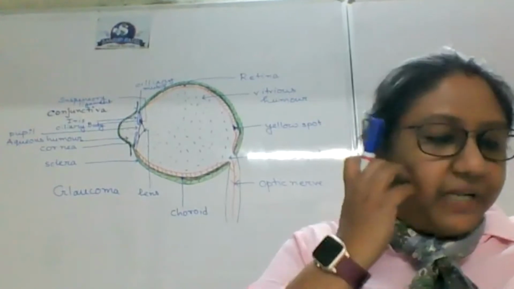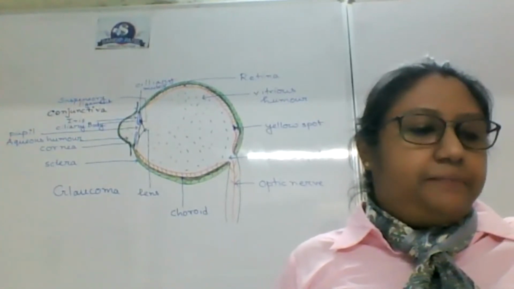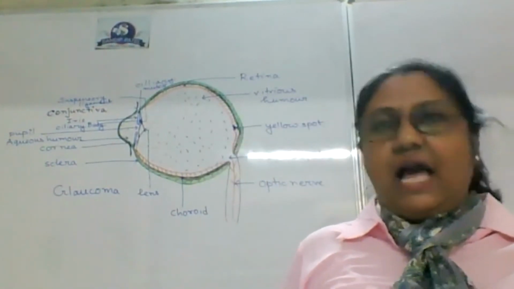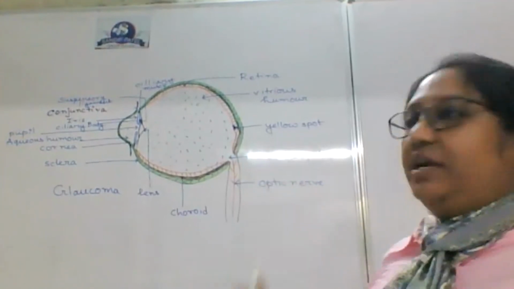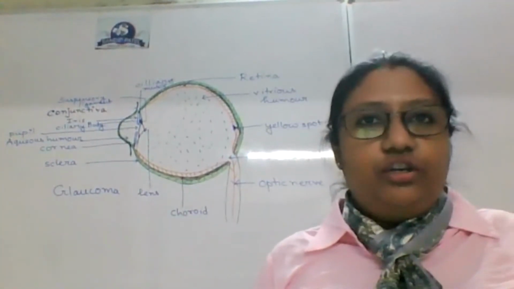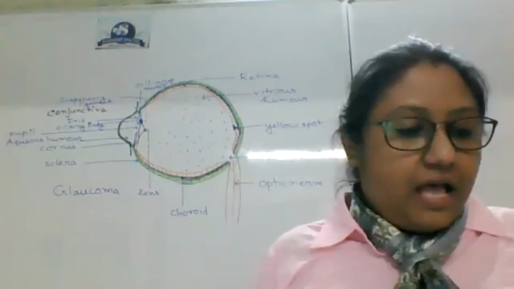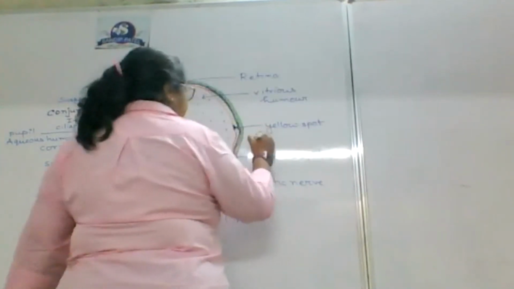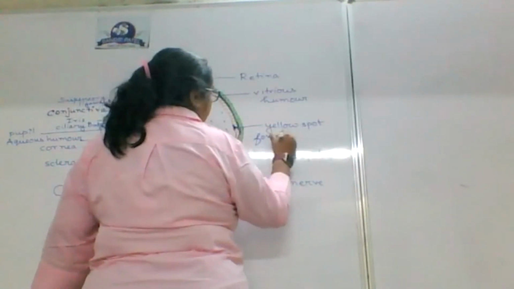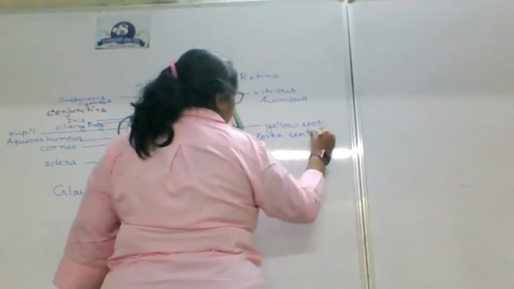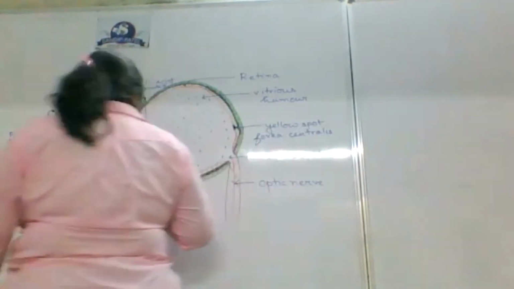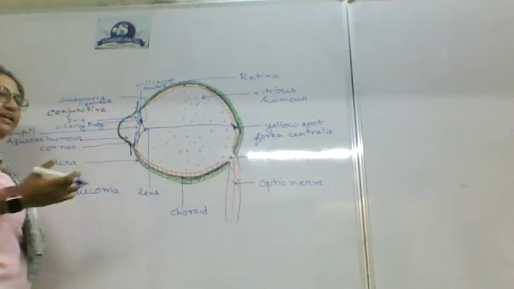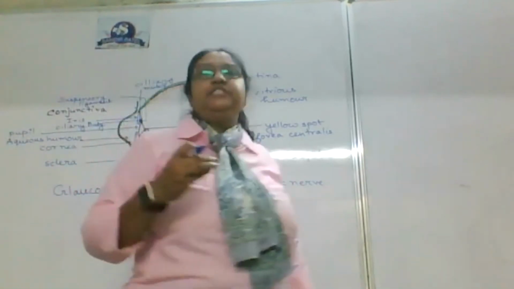So retina is optic part, and it is the innermost layer. I like marked one place as yellow spot, which is also known as fovea. So it is also known as fovea centralis. If you look into this part, this is exactly by the back side of the lens. So best image is formed at this part.